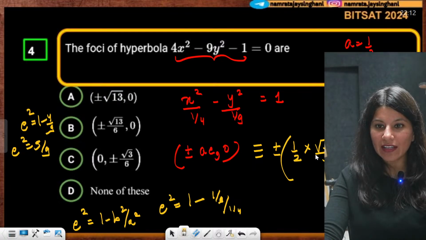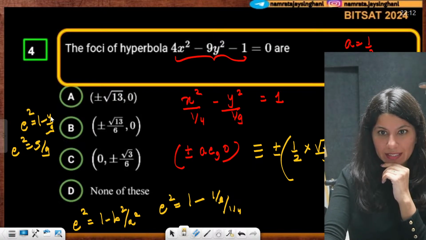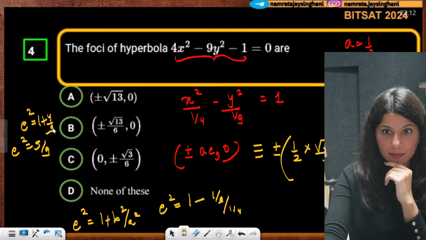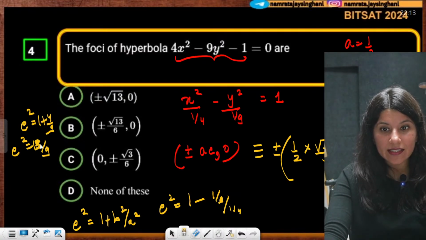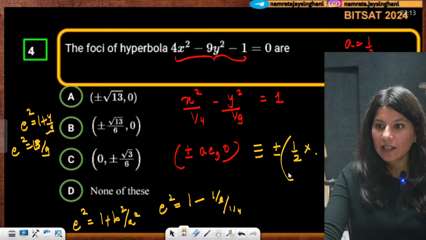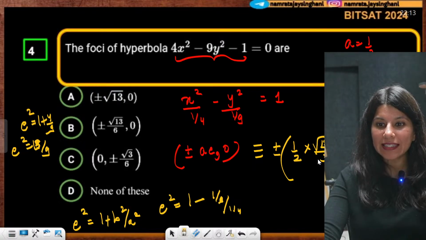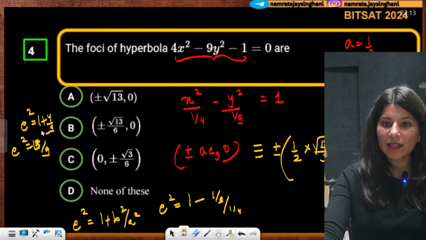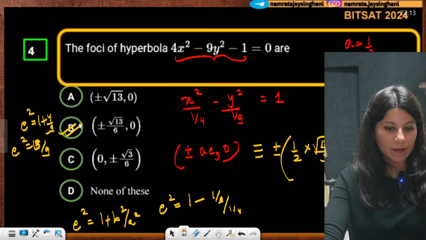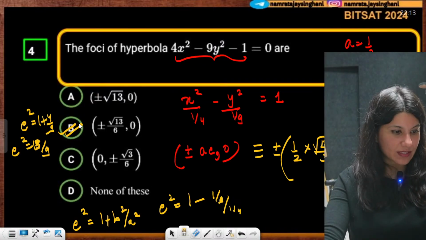So the final answer will be, sorry, this is actually 1 plus. So 9 plus 4, 13. Yes, this is 13. Everybody, eccentricity is root 13 by 3. So this is root 13 by 3, comma 0. So 13 by 6, comma 0. I think option B is absolutely correct. Okay, everybody getting it? Option B, absolutely correct.